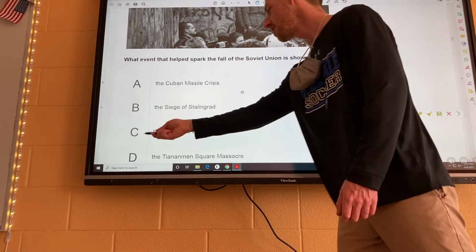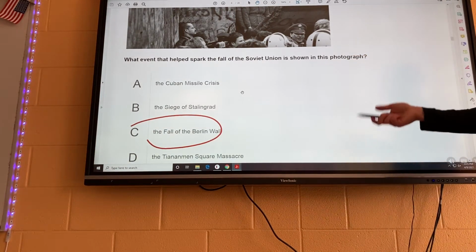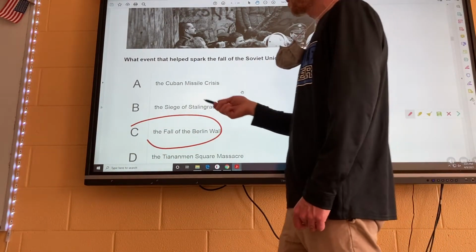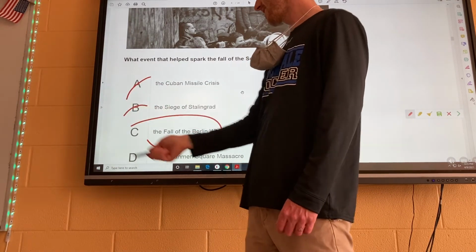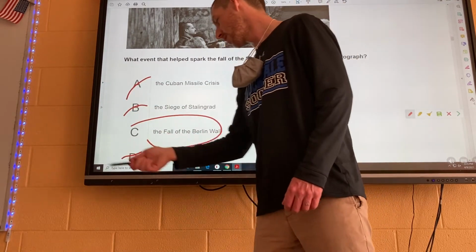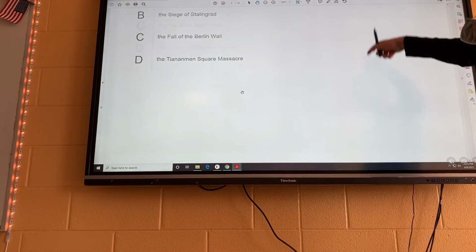All right, so C, it says, what event helped spark the fall of the Soviet Union shown in this photograph? This is the fall of the Berlin Wall. It really can't be anything else. This has nothing to do with the Cuban Missile Crisis. Siege of Stalingrad, you might say that, but no, it's not it. Or the Tiananmen Square Massacre, no. This is the fall of the Berlin Wall, okay? End of the Cold War there.